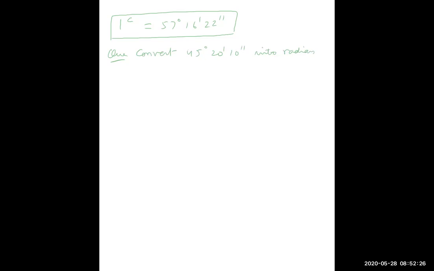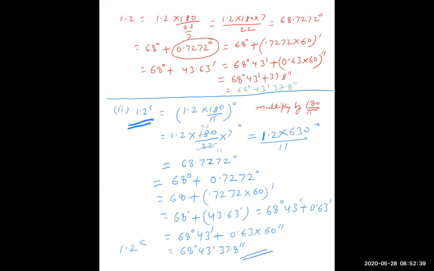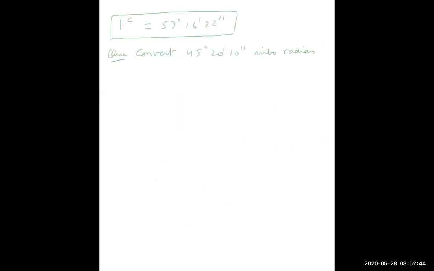See in the previous example what I did, I converted. If you observe where I got first of all the degree measure, in the previous slide, it was 68.7272 degrees. So this I have written as 68 plus 0.72 into 60 because I want to convert degrees into minutes.